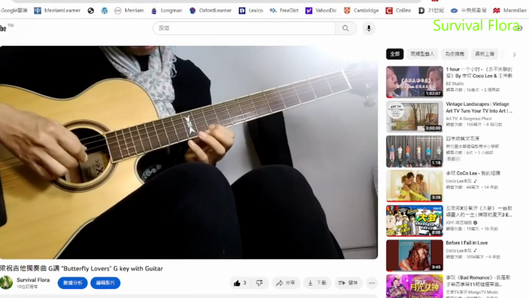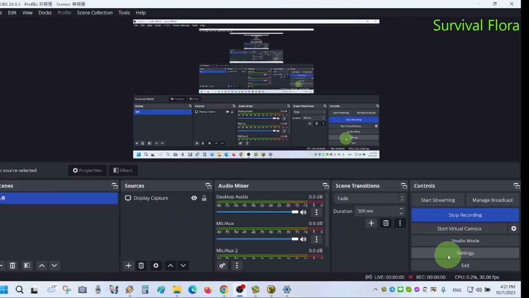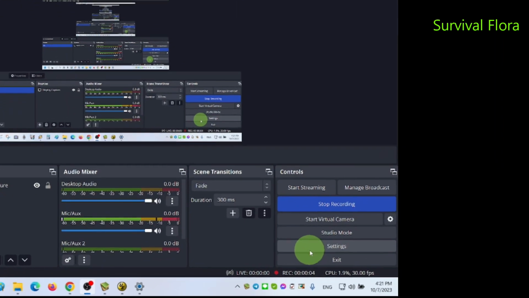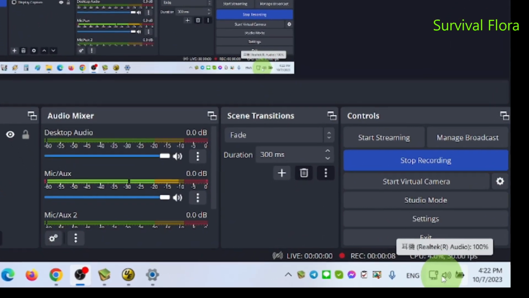This is a test. There is music playing. Can you hear the music? As you can see, there's no sound from the video that I recorded. Here's the solution that I found.